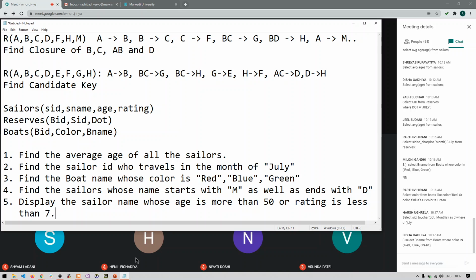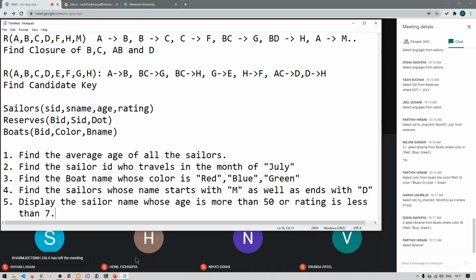Fine. Then next is find the sailors whose name starts with M as well as ends with D. So anyone who has the answer of that, give me the answer for the fourth one. I am waiting for the answer for the fourth one.